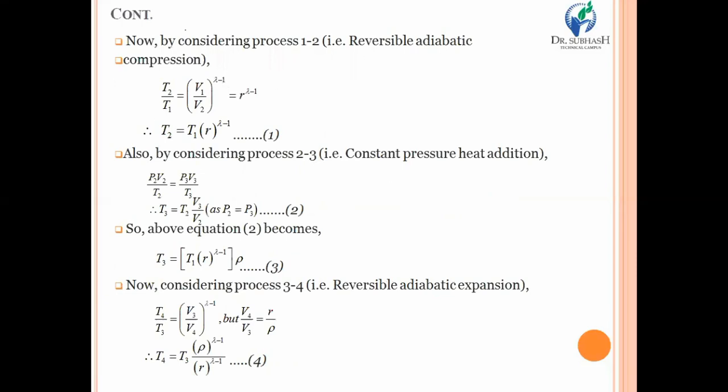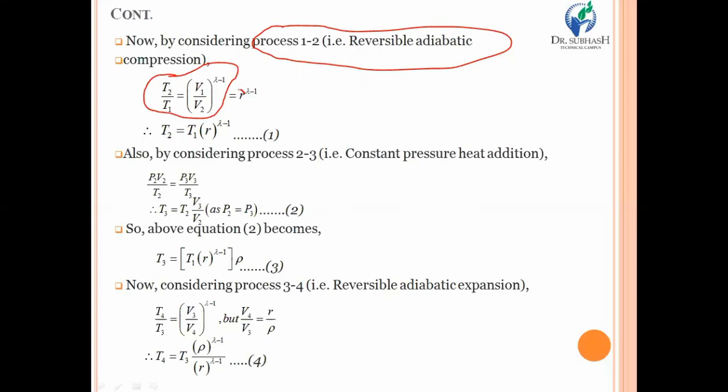After that, you have to focus on process 1 to 2, the reversible adiabatic compression process. You just have to put in the relation of temperature and volume. So you will have T2 upon T1 equal to (V1 upon V2) raised to gamma minus 1. We know that V1 upon V2 is equal to the compression ratio r. So ultimately, if you convert this equation in terms of T2, you will have T2 equal to T1 r raised to gamma minus 1. This is equation number 1. Now similarly, you can also derive the relation from process 2 to 3, the constant pressure heat addition process.